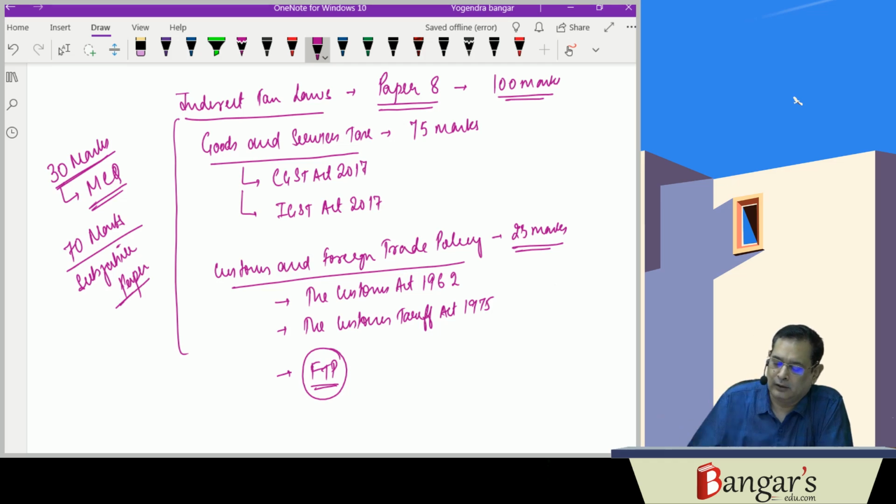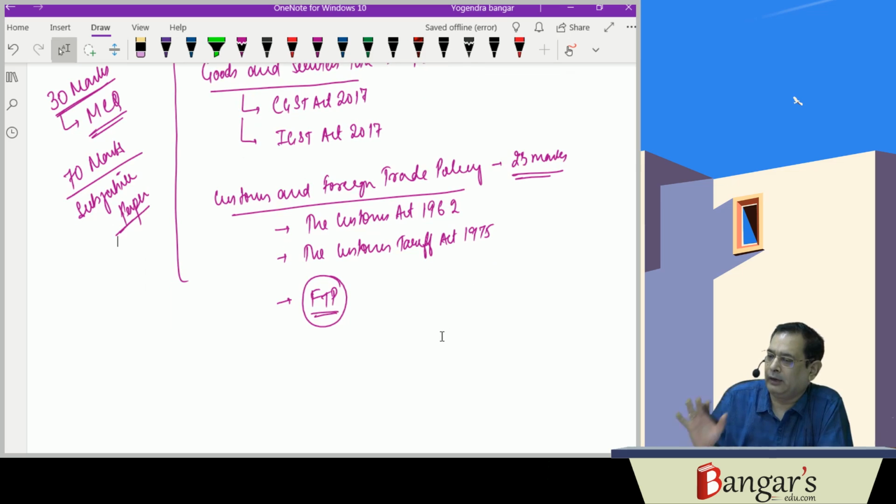And they can pass the examination with flying colors. Now, first of all, we'll be analyzing what the institute is doing and how they design the paper. As you are aware, the 30 marks question is multiple choice questions, covering goods and services tax, customs and the foreign trade policy. First we'll discuss the paper pattern, and then we'll give you the detailed analysis of the subject. If you have in-depth knowledge of the subject, you can easily score very good marks in the multiple choice questions also.